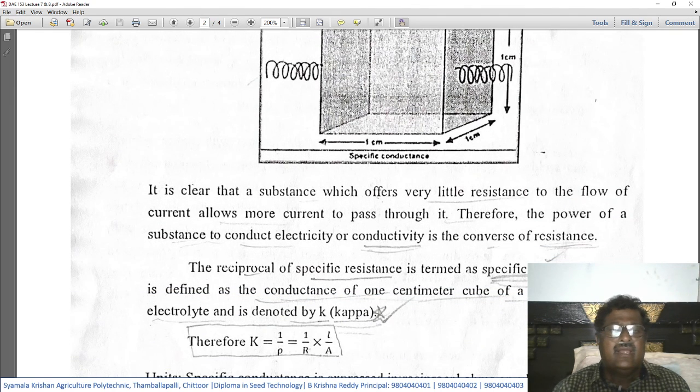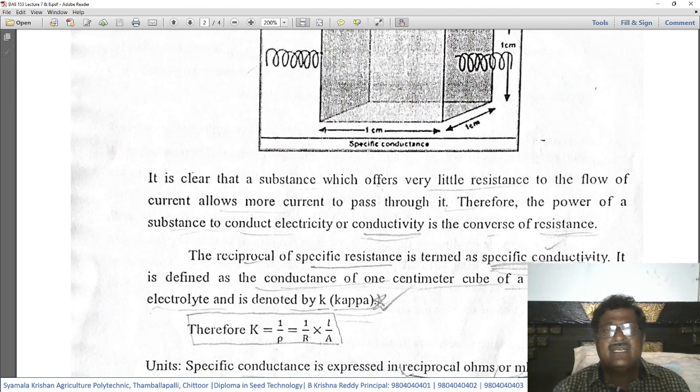Okay, it is clear that a substance which offers very little resistance to the flow of current allows more current to pass through it. It is as simple as this. When there is very little resistance or no resistance, what does it mean? It allows the current to pass through it with less resistance. That means more current can be passed through it. Therefore, the power of the substance to conduct electricity, or conductivity, is the converse of the resistance.